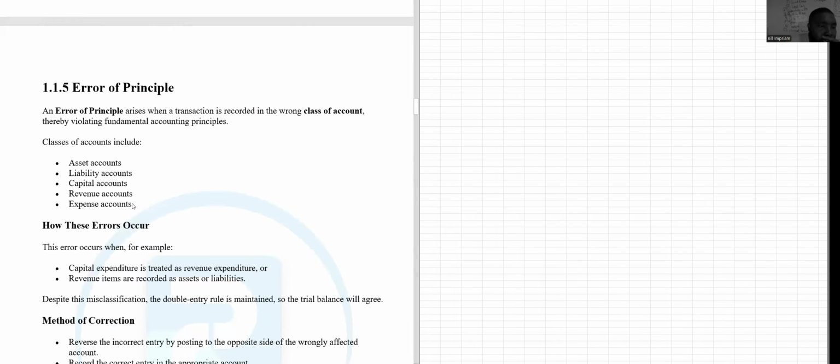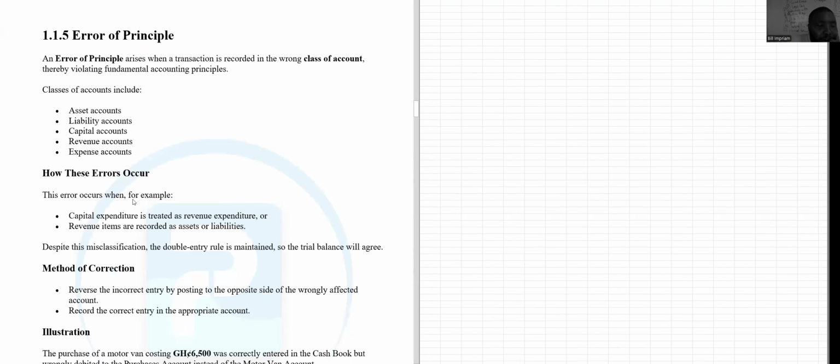It's very simple. Now, the next thing we want to talk about is an error of principle. When it comes to error of principle, just remember wrong class of account. The principle of accounting is wrong. Error of commission is wrong person. Error of principle is wrong class of account. There's similarity between them: you are going in a wrong way, so it's wrong classification. For instance, if I make a purchase of inventory, then it is called purchases. If I make a purchase of plant, it is not purchases. But some people will buy plant and put it in purchases account. It's wrong. Error of principle.